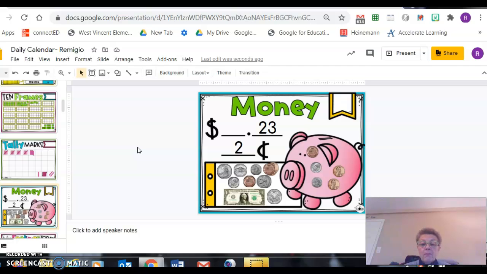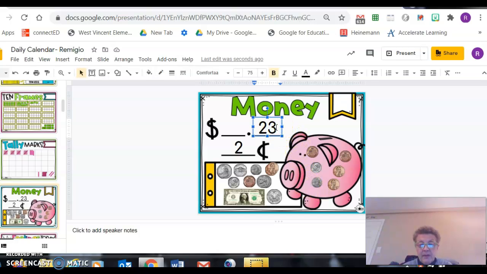Moving on to our money. I have 23 cents in my piggy bank. I need to show 24 cents. So what would I do? If you said I would move a penny over into the piggy bank, you are absolutely correct. If I'm going to count the money in my piggy bank, what am I going to start with? Which coin? Yes, I'm going to start with the dime because the dime is worth the most amount of money. So I would count 10, 20, and then by ones, 21, 22, 23, 24. So I have 24 cents in my piggy bank.